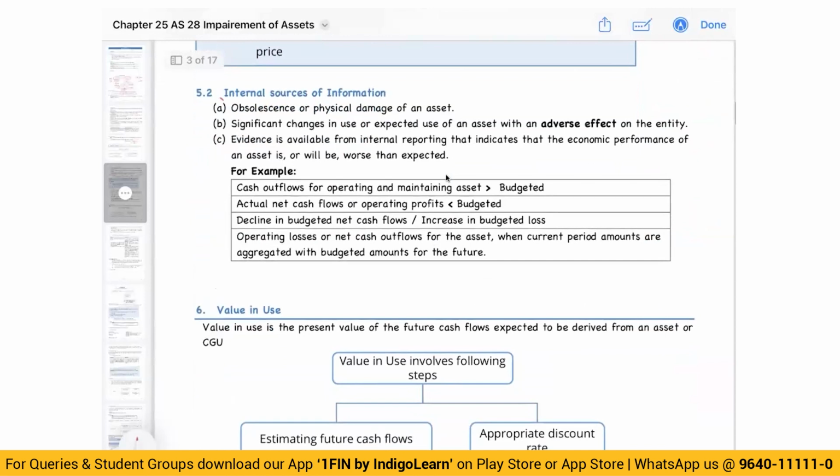Then internal sources. Internal means something which is within the enterprise. Internal sources could be that cash flows have been declining significantly. We are incurring continuous losses. Our budgets indicate that we may not be able to run at full capacity or recover the money. So we are seeing either obsolescence or damage of the asset. If the car met with an accident, it could be impairment. Then changes in use or expected use. Initially, I had got one asset and thought I would use it at 3 sites, a JCB being used at 3 sites. Now I can operate only at 1 site. That would also be an indicator.